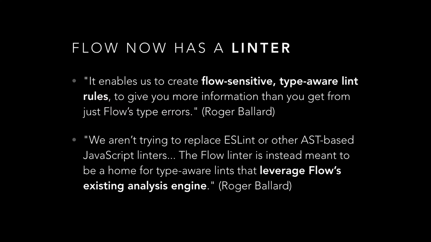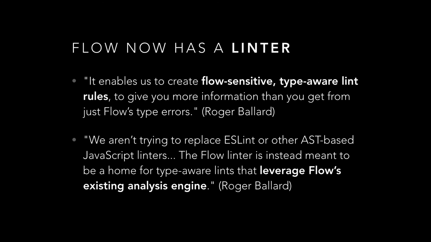Flow now has a linter. What's great about this linter is that it's type aware. ESLint, which we all love and use, gives us wonderful hinting, linting errors based on walking the AST, the abstract syntax tree.